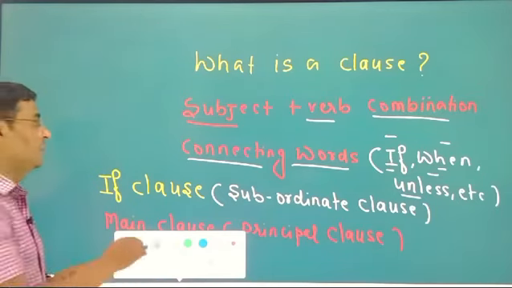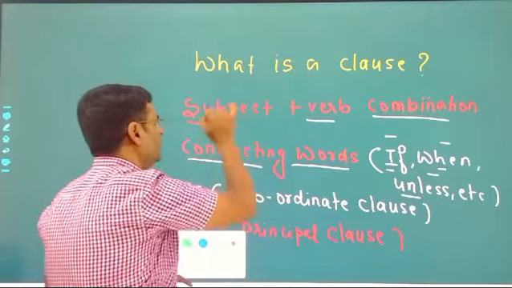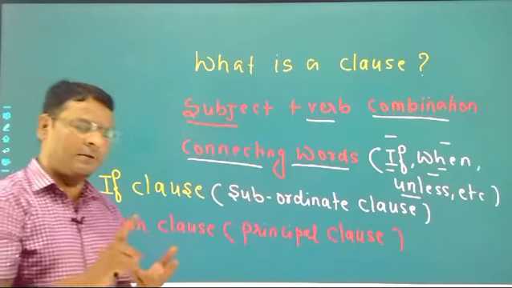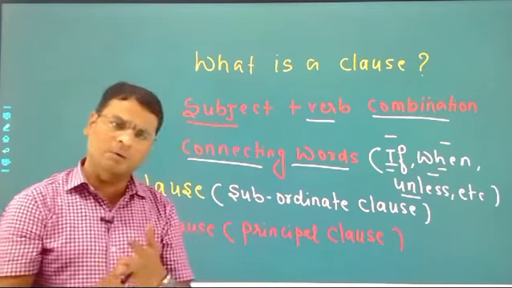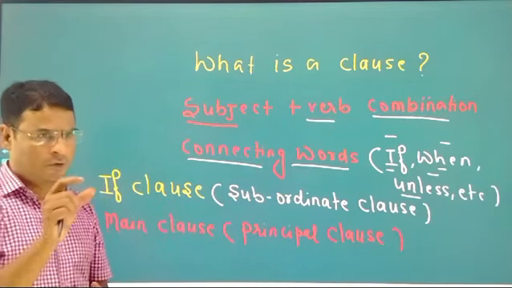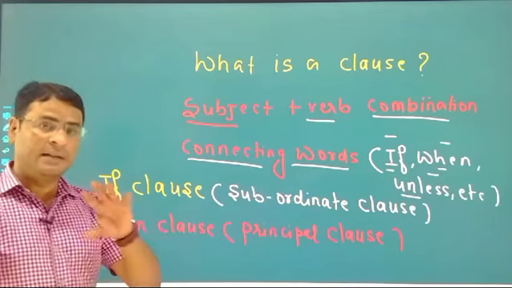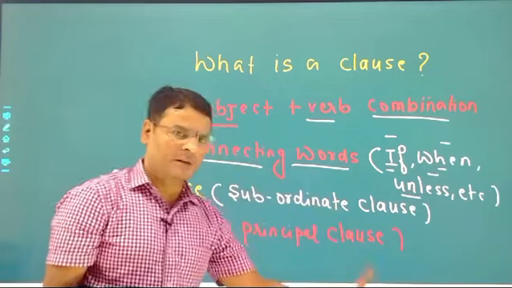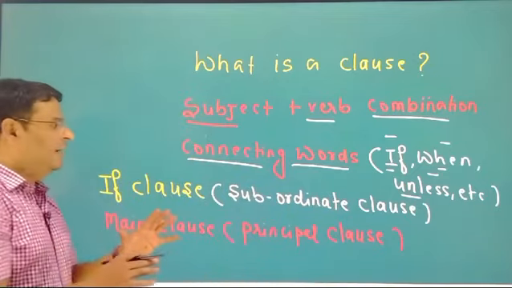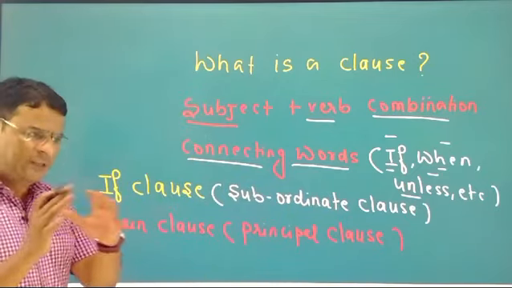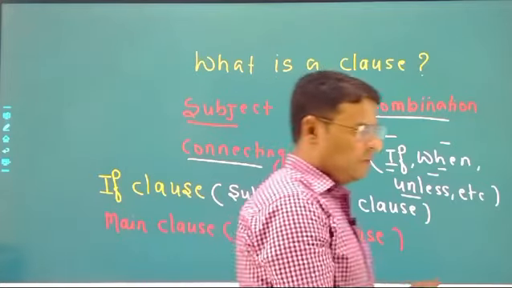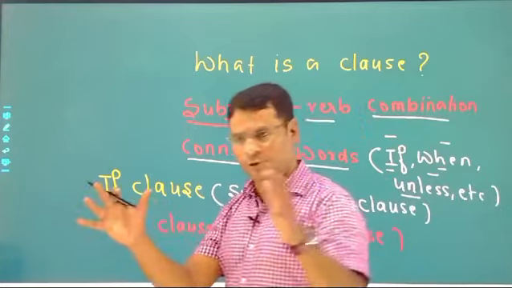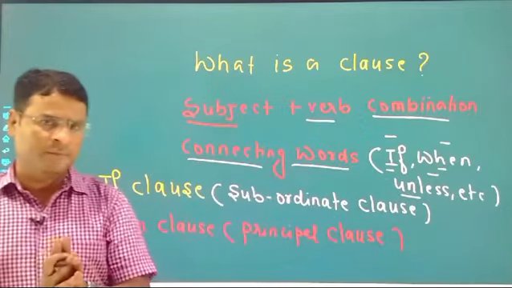Once again, just try to understand what is a clause. A clause means a type of sentence having subject and verb combination. And in a clause you will also find connecting words, called conjunctions. There are lots of conjunctions. Now suppose you study conditional sentences, you find two sentences and both the sentences are joined by a conjunction.